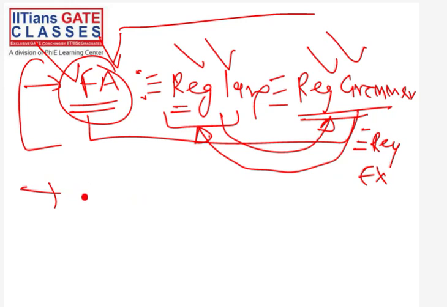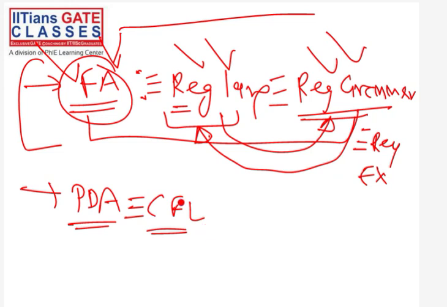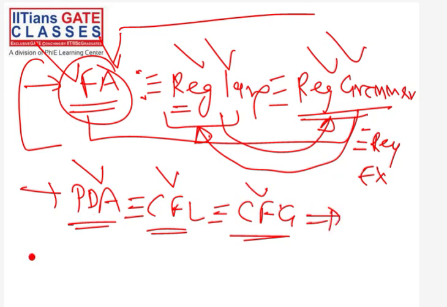The second part will be the next machine, and that next machine is pushdown automata. This pushdown automata is equivalent to CFL languages, and they are equivalent to something called CFG, meaning context free grammar. So again here we have a machine, a language, and a grammar. In the complete theory of computation subject we have three things, and we always study all these things in parallel. So this PDA is a machine, this CFL is a language, and this CFG is a grammar. These three things we will study in part 2.